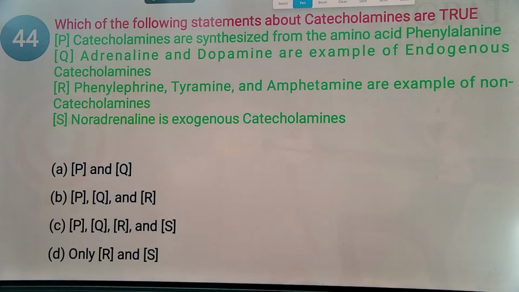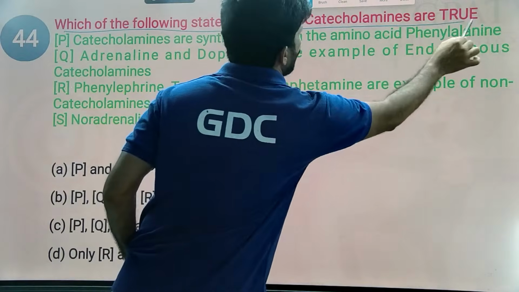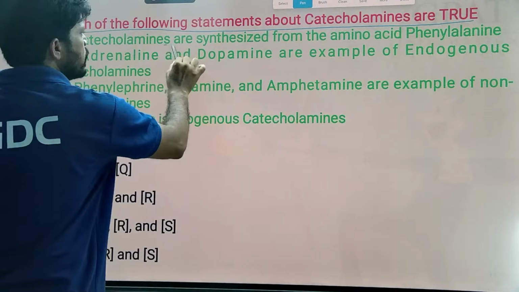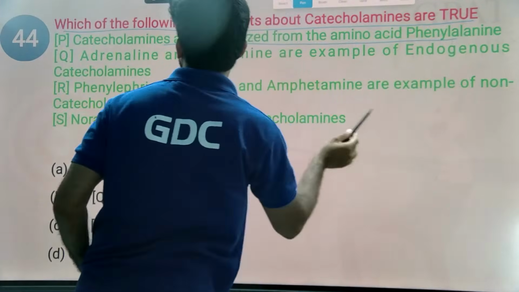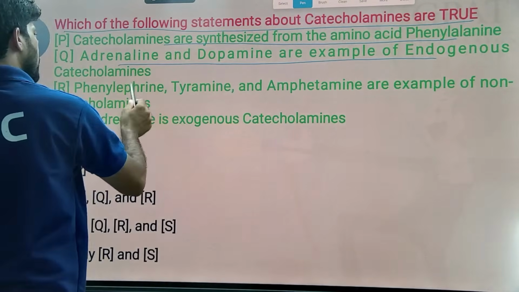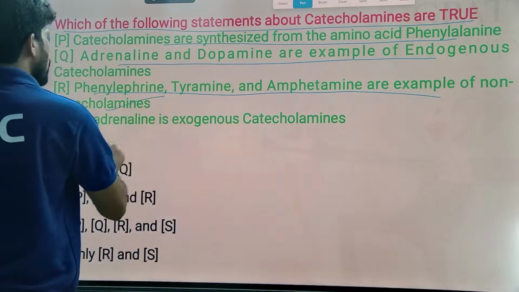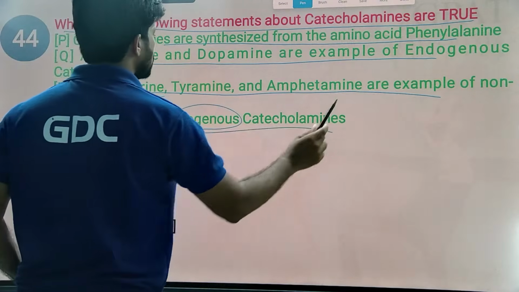Regarding the next MCQ, which of the following statements about catecholamines are true? Catecholamines are synthesized from the amino acid phenylalanine. Adrenaline and dopamine are examples of endogenous catecholamines. Phenylephrine, tyramine, amphetamine are examples of non-catecholamines. Noradrenaline is an exogenous catecholamine.